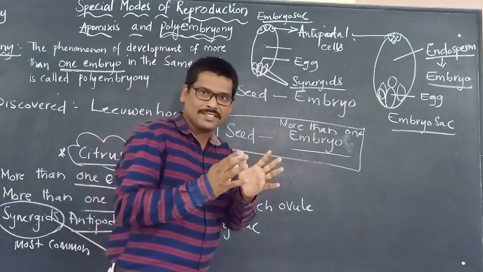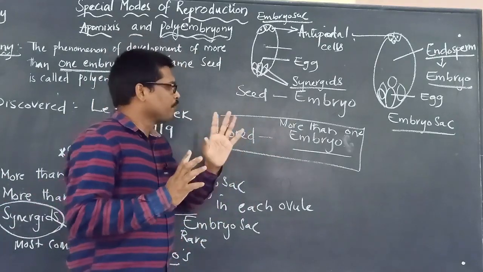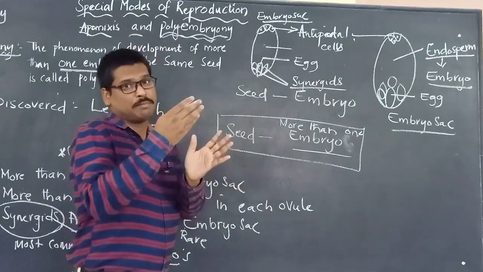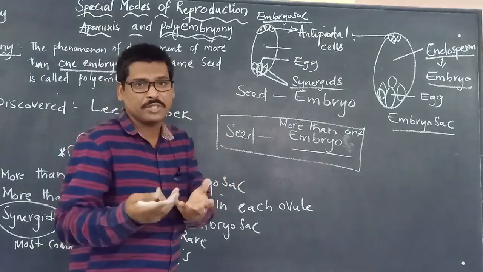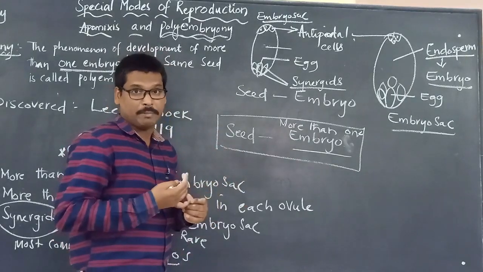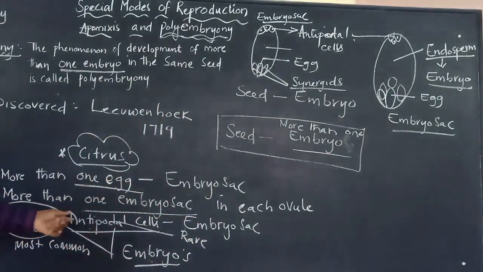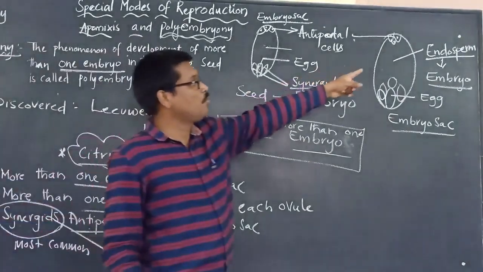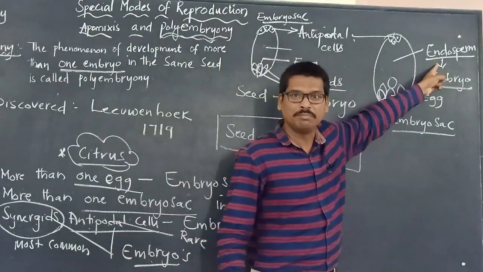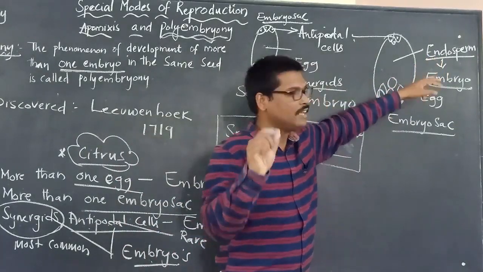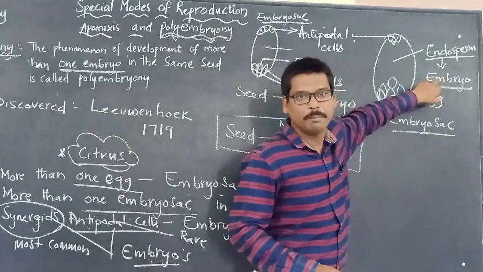Why we have to remember this is that normally only when the egg is fertilized, it develops into embryo. But even there are chances that synergids, antipodal cells, or one of the endosperm cells can also develop into embryo.